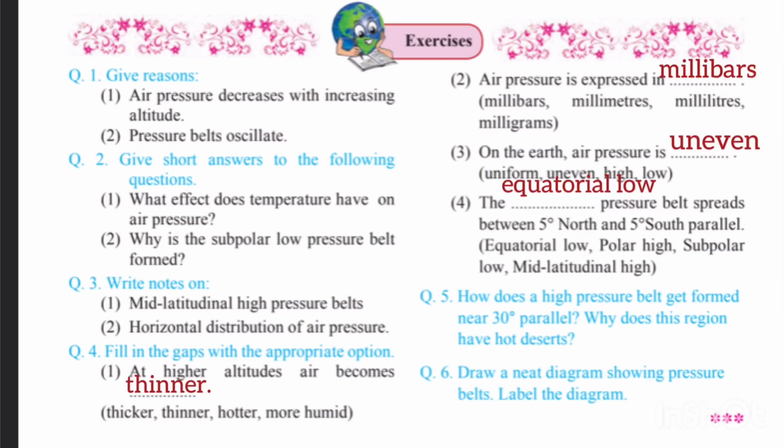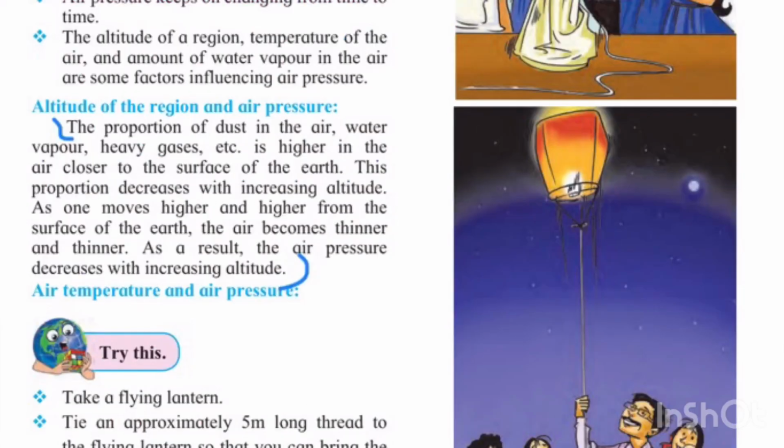First one is give reasons. Air pressure decreases with increasing altitude. Answer is given on page number 16. The proportion of dust in air, water vapor, heavy gases, etc. is higher in the air closer to the surface of the earth. This proportion decreases with increasing altitude. As one moves higher and higher from the surface of the earth, the air becomes thinner and thinner. As a result, the air pressure decreases with increasing altitude. Altitude of region and air pressure, the whole paragraph you have to write in the first answer.